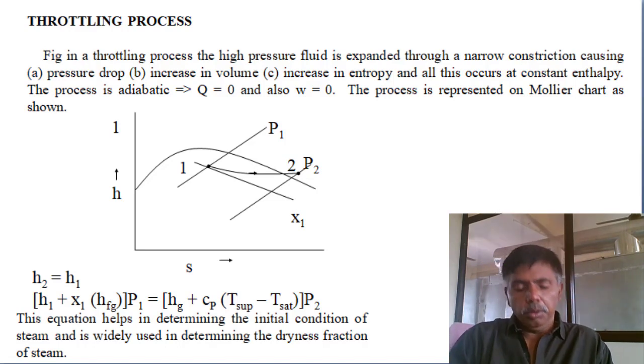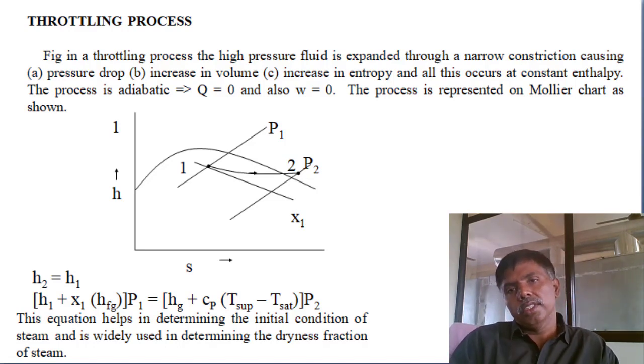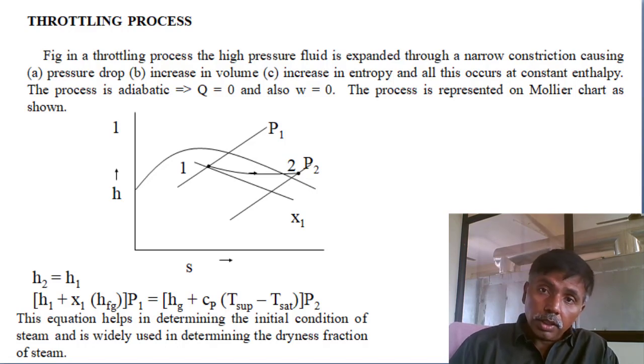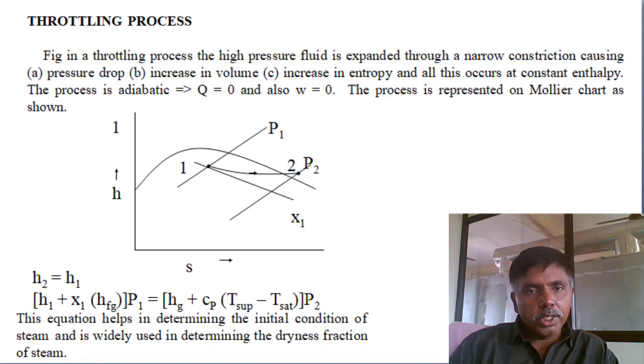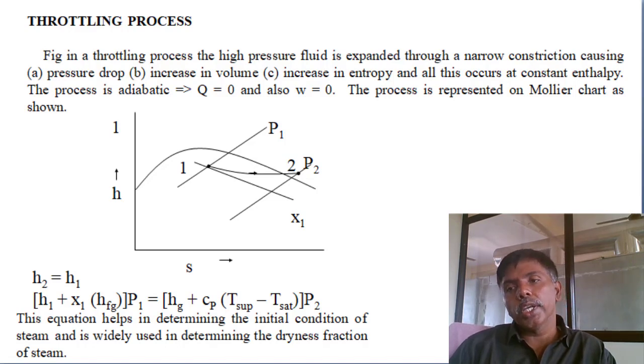Coming to throttling, we already discussed it in refrigeration and air conditioning. The main purpose of throttling is to reduce the pressure. What is the main condition? In refrigeration and air conditioning, we reduce the pressure to achieve the desired temperatures. The condition is that, without changing the heat value, the enthalpy, we reduce the pressure to achieve the desired temperatures.